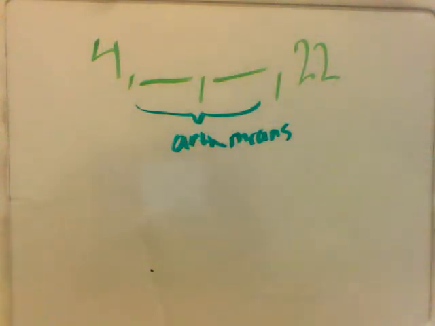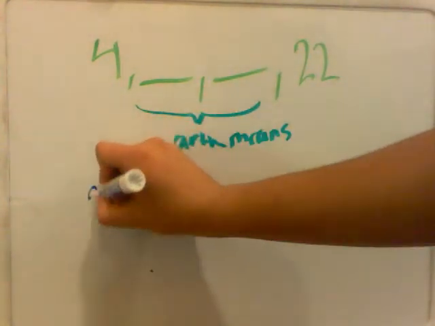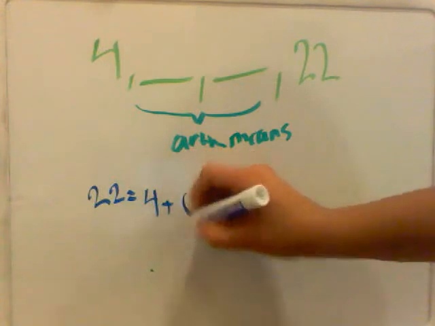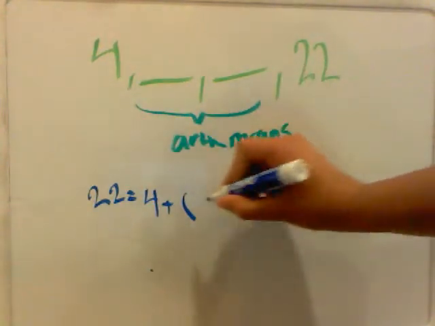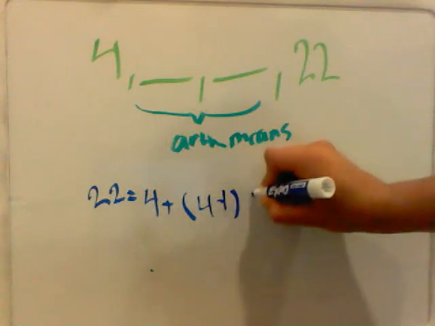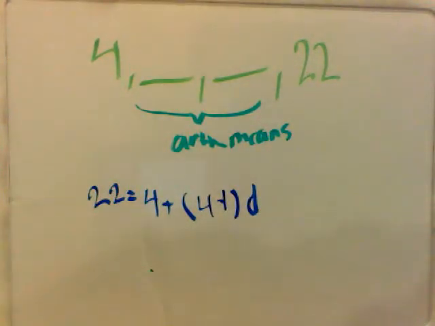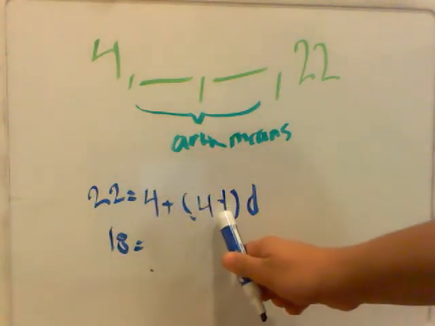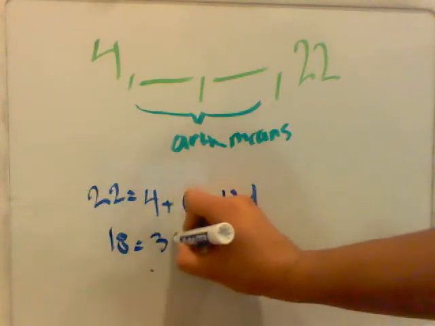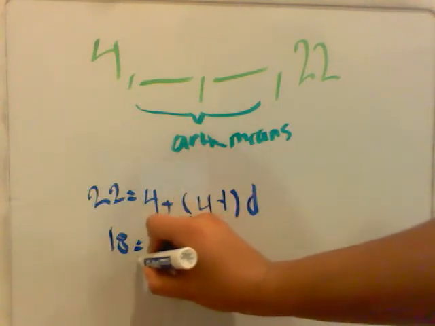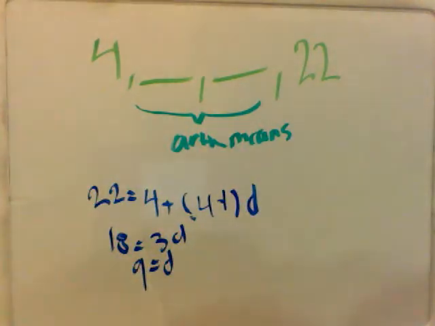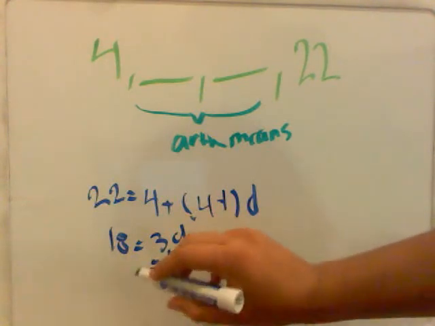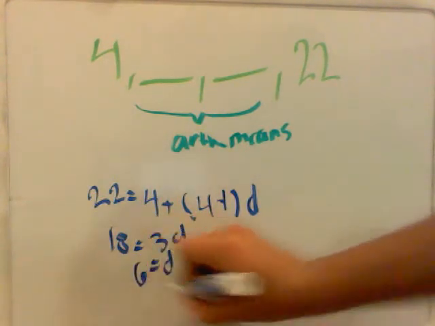So what is our last term? 22 equals our first term, 4, plus the number of terms, 1, 2, 3, 4, minus 1, times our common difference, which we don't know. So 22 minus 4 is 18. 4 minus 1 is 3. 3 times d is 3d. d equals 9. Oh, sorry. 3 does not equal 9. If that was 2, it would. 18 divided by 3 is 6.